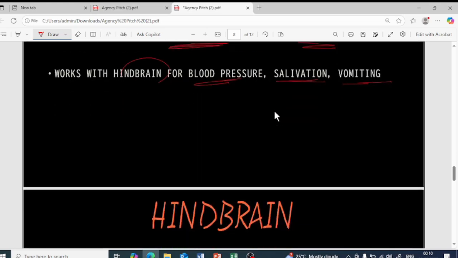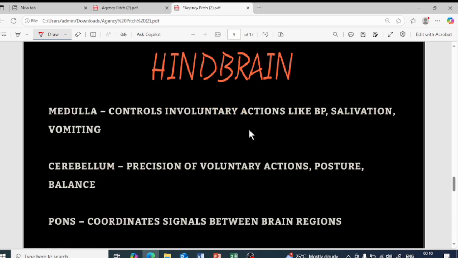So the next one is the hindbrain. It is the last part of the brain. The hindbrain includes three main parts: the medulla, the cerebellum, and the pons. The medulla controls involuntary actions like blood pressure, salivation, and vomiting.